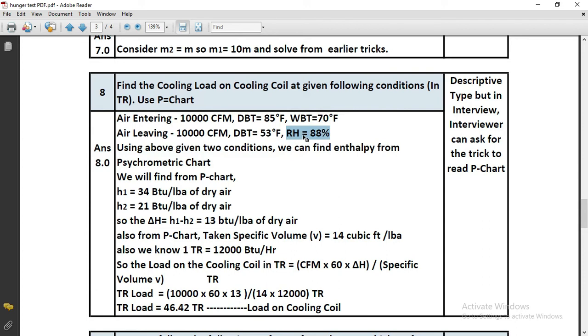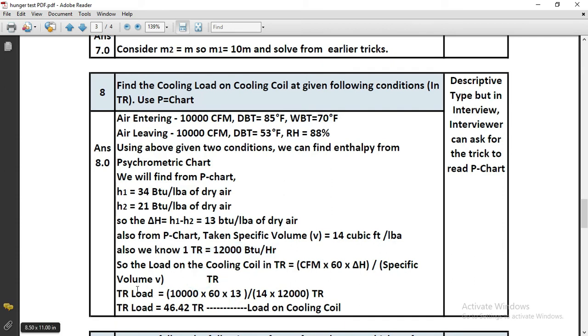Using this data from the psychrometric chart, we can find the enthalpy of air entering and the enthalpy of air exit. If we find H1 and H2, then we can find delta H, the change in enthalpy, and that will be around 13 BTU per pound of dry air. Also from the psychrometric chart, we will take the specific volume. The value of specific volume will be 14 cubic feet per pound. And in question number 1, I told you 1 TR is equal to 12,000 BTU per hour.